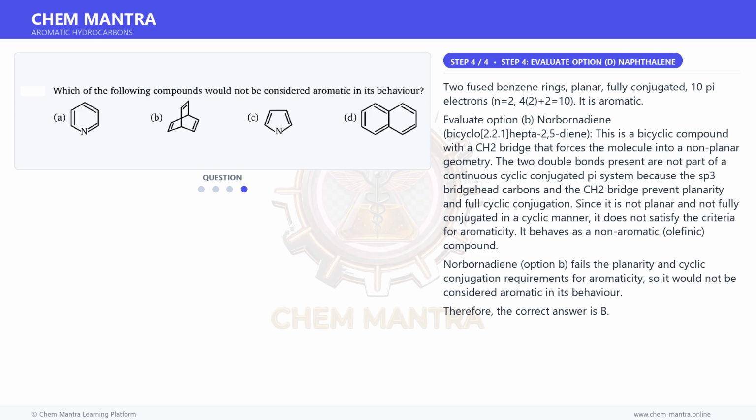And for the final step. Two fused benzene rings, planar, fully conjugated, 10 pi electrons, N is equal to 2, 4 times 2 plus 2 is equal to 10. It is aromatic.